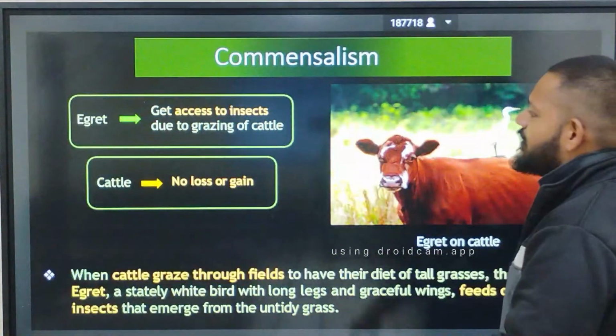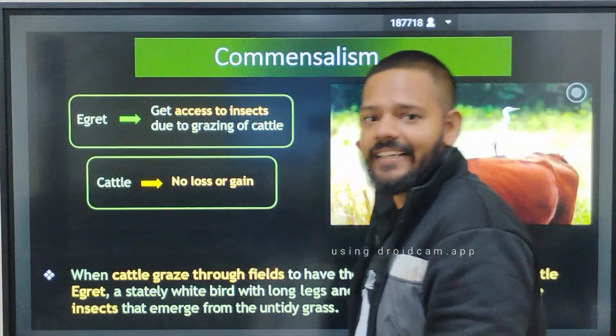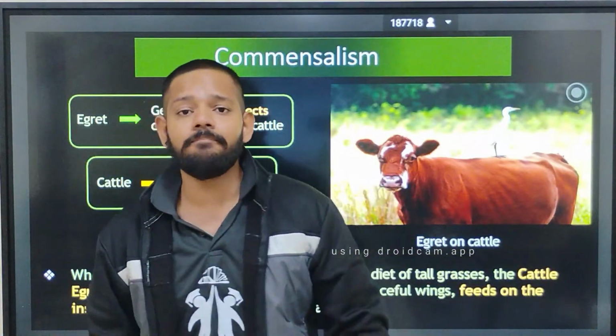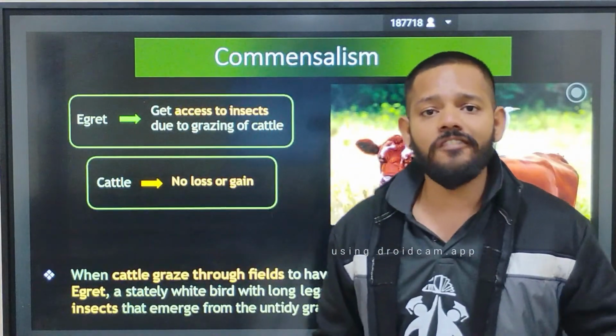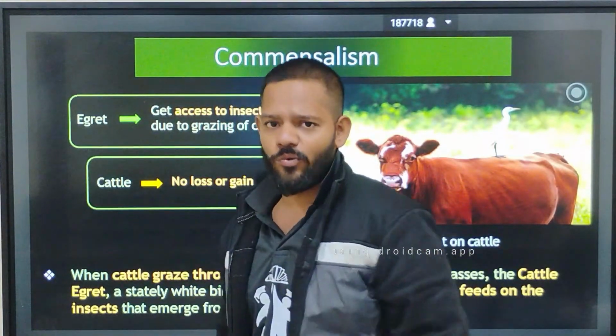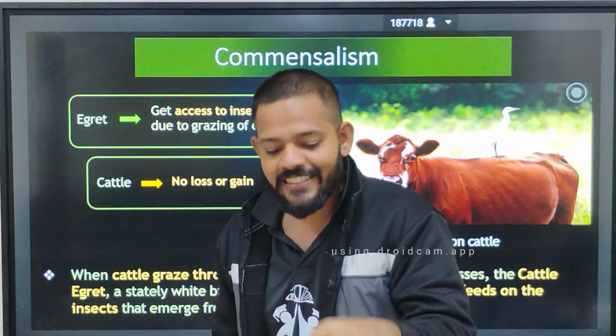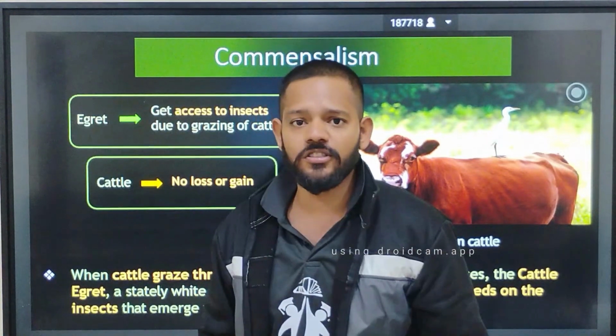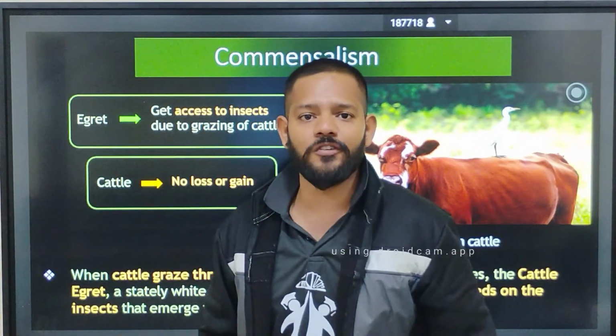Next commensalism example is egret and cattle. Egret is a bird which sits on the back of cattle. Now when your cattle moves on the ground, it makes holes in the soil while walking, and small insects come out from the soil.